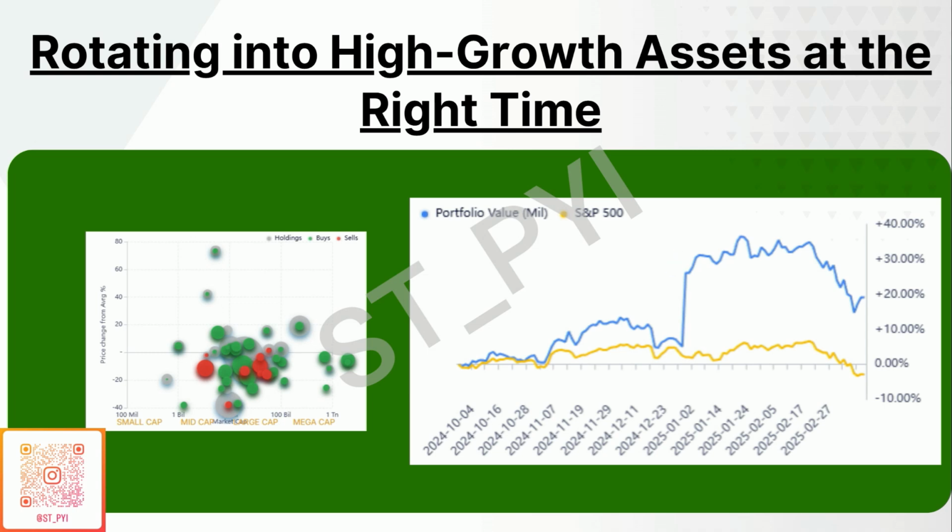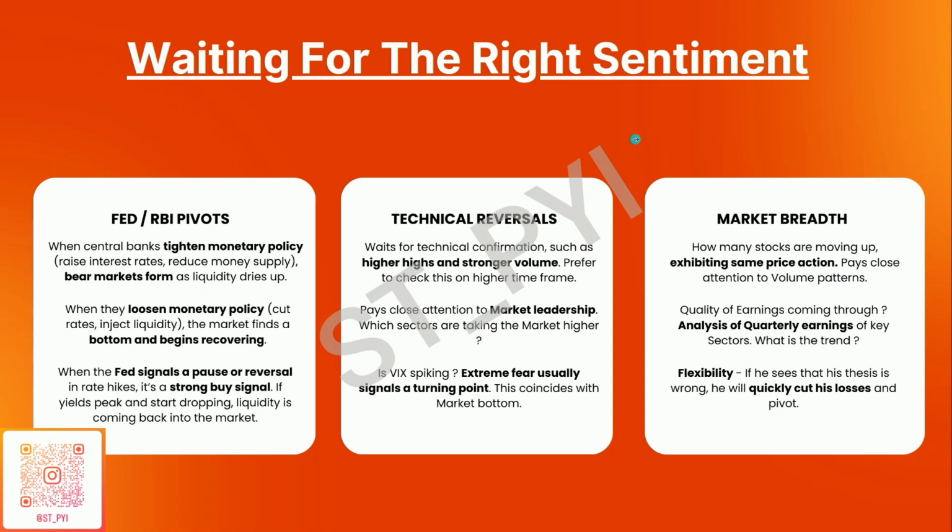So now that you have a basic understanding of Stan's framework, let us move to the next section, where we look at how he anticipates a potential bottom in the market. Remember, he's looking for the macro data to align, but then he looks for technical reversals and overall market breadth to time his entry better. That is why I've named this section waiting for the right sentiment shift in the market. The first is Fed and RBI pivots.